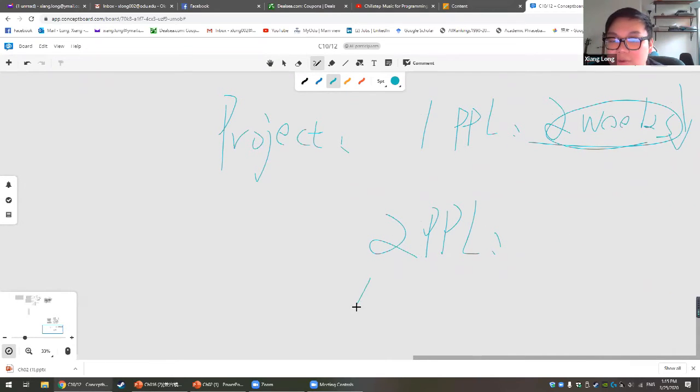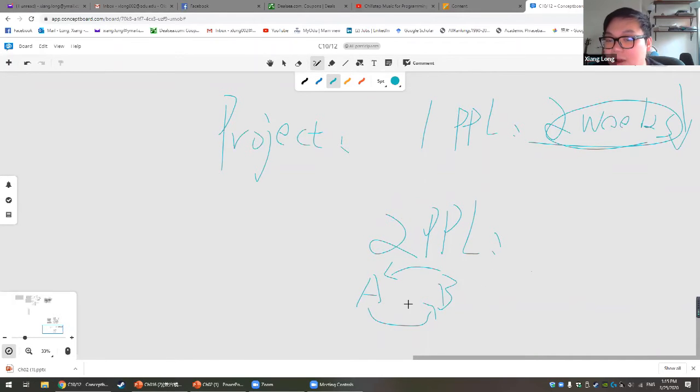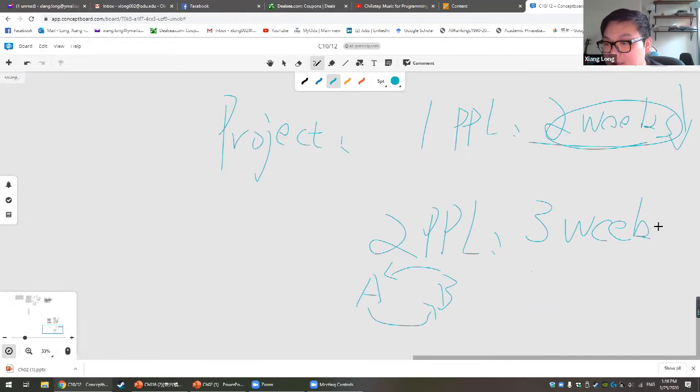Because these 2 people, we assume A and B, always think about the other person. B will think A will do more work, and A will think B will do more work. So they want the other person to do more work. So actually the time will increase. It may increase to 3 weeks. If you hire more people for the project, say now you have 5 people, this happened a lot in my previous class.